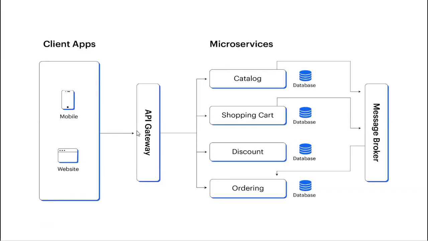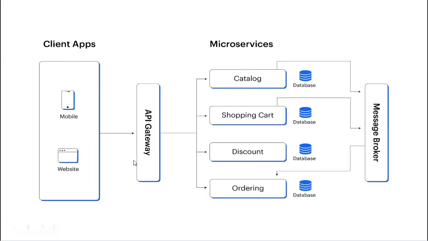Okay, the API gateway's responsibility is to route requests to different microservices. Catalog is one microservice working on one feature. Shopping cart, discount application, which gives the discount, and ordering are the others. These are four different microservices. The request comes from a mobile or web application, goes to the API gateway, and the API gateway routes the request to the different microservices.